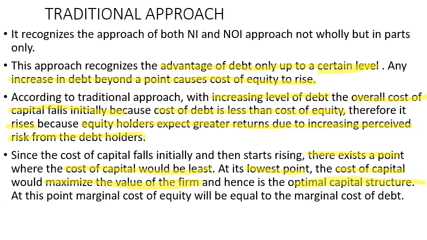At this point, the marginal cost of equity will be equal to the marginal cost of debt. Remember these points, these are just one-liners and they are very useful for NET exams or any competitive exams, or even the MCQ portion of MBA, BBA, BCom exams.